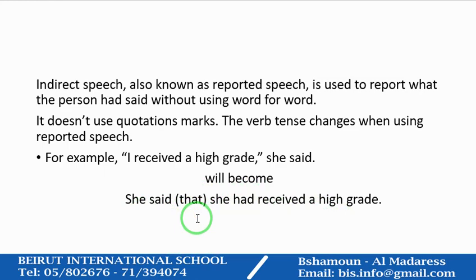You can also say she said she had received a high grade. Notice in the previous direct speech, in the quoted speech, you have received as the past tense, simple past. Look how the verb had changed to the past perfect. Had received.